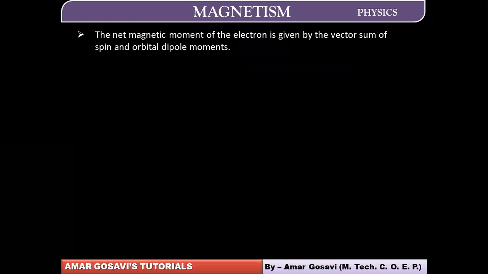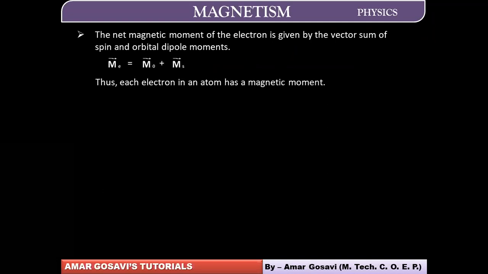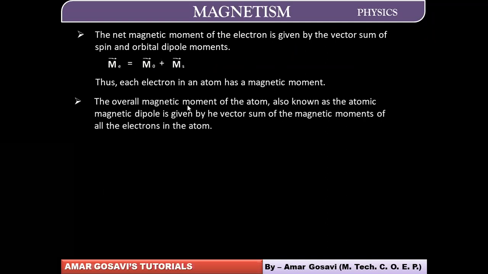You can have a look at it. The net magnetic moment will be the vector sum of the dipole moments because of the two types of motion, orbital as well as spin. So we can say that the electron has a magnetic moment in a way. Now, if the resultant overall magnetic moment becomes zero, how can it become zero?